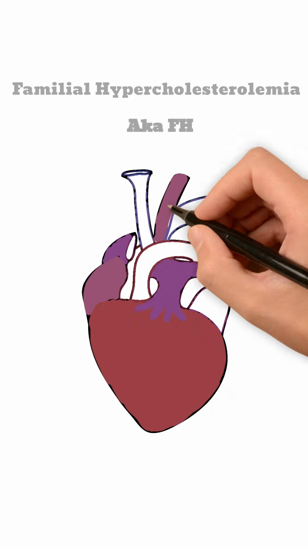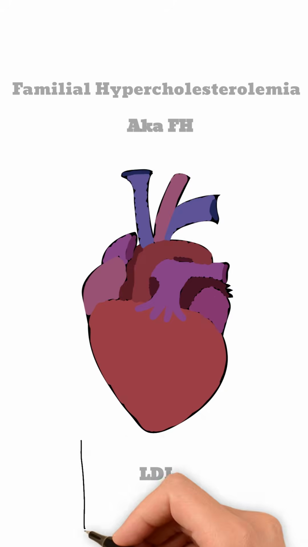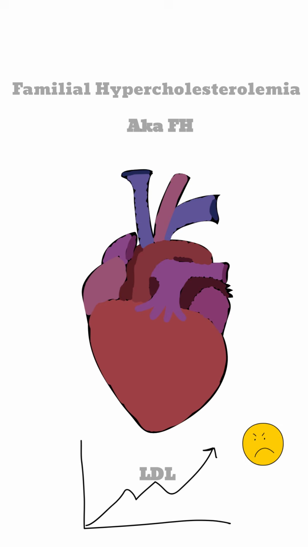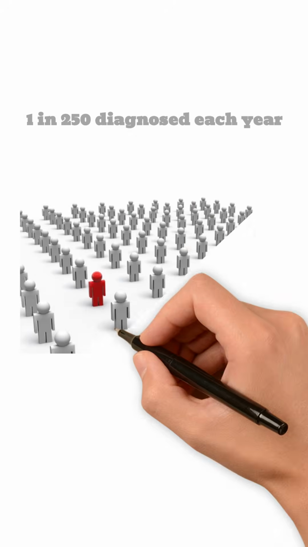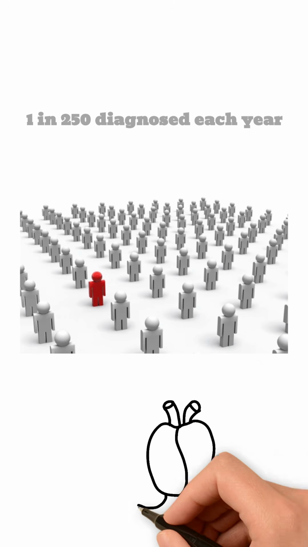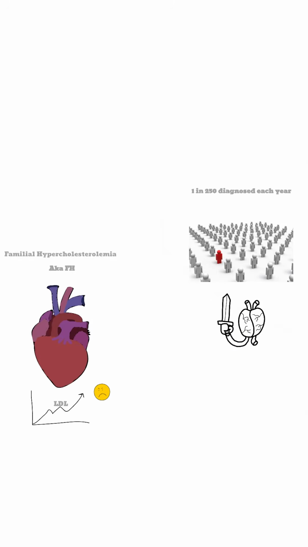Familial hypercholesterolemia is the most common form of heart disease. It is associated with increased LDL levels in the bloodstream, also known as bad cholesterol. About 1 in every 250 Americans is diagnosed with FH each year, leading to a premature risk of heart attack and stroke. But what causes FH?